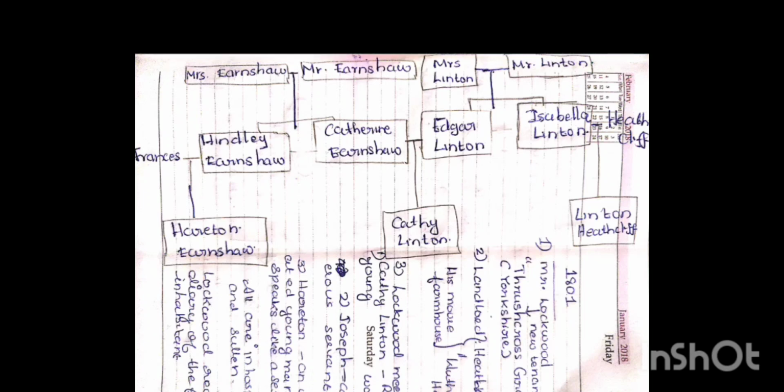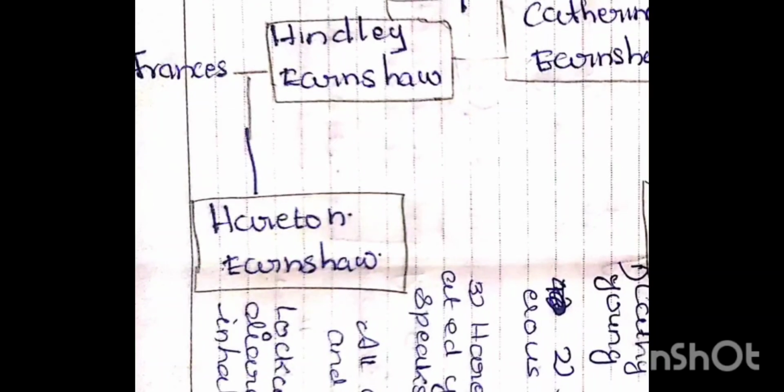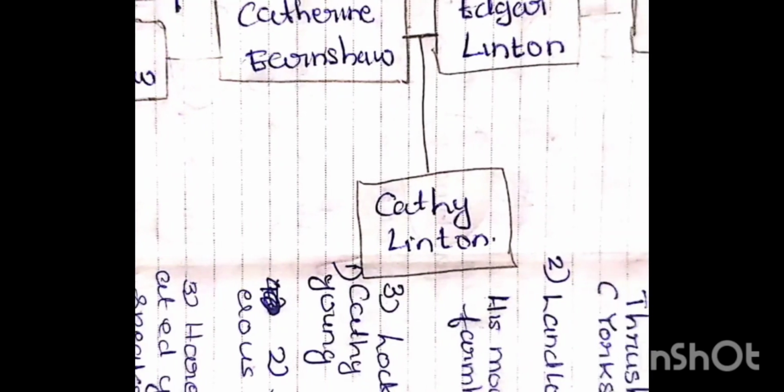Earnshaw's family consists of Mr. Earnshaw and his wife Mrs. Earnshaw. They have a son named Hindley Earnshaw and a daughter Catherine Earnshaw. Look at Hindley Earnshaw's family tree. Hindley Earnshaw's wife was Frances, and together they have a son, Hareton Earnshaw. Now, what about Catherine Earnshaw? Catherine Earnshaw married Edgar Linton, and both of them have a daughter named Cathy Linton.